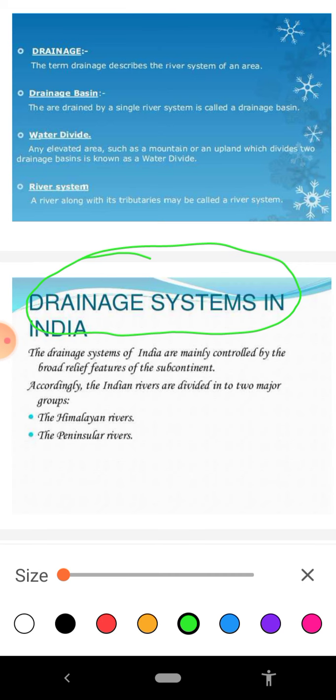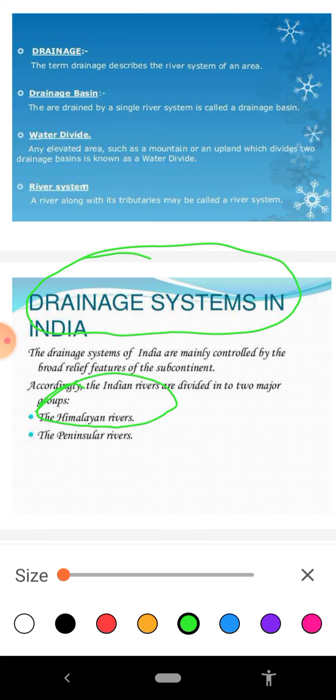The Himalayan river system is formed by the rivers which are originating from the Himalayas. And the peninsular rivers are the rivers which are originating from the hills of the peninsula.